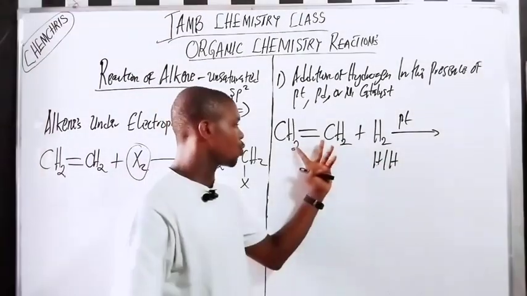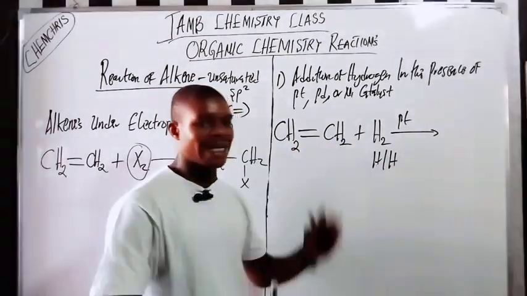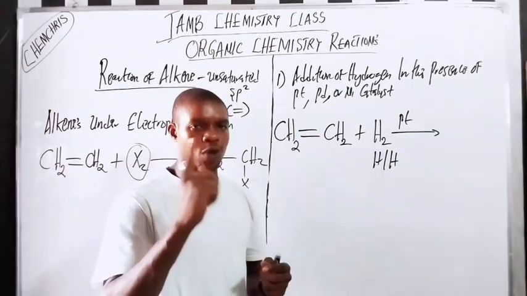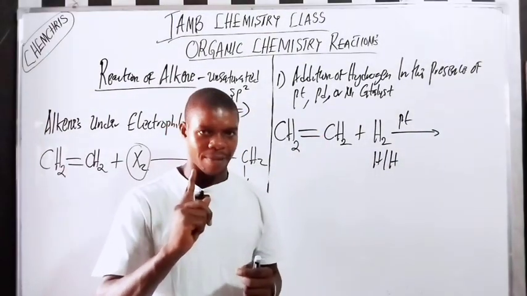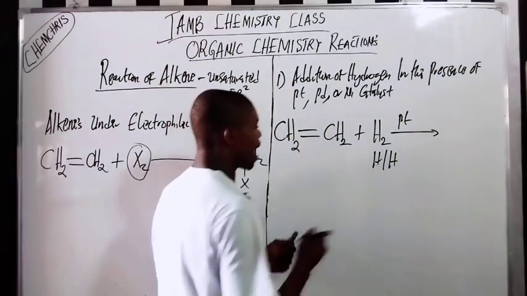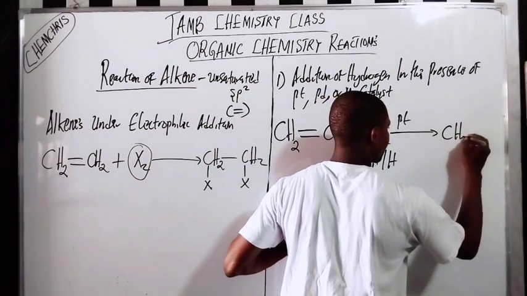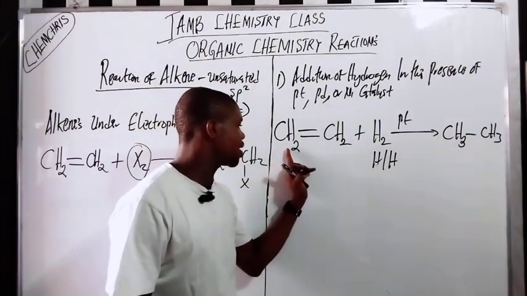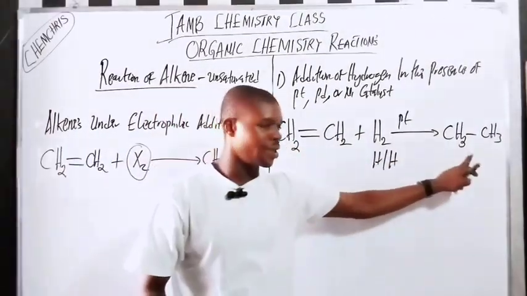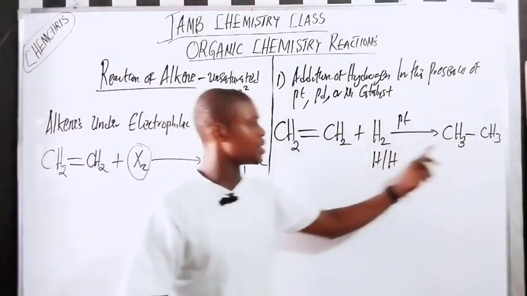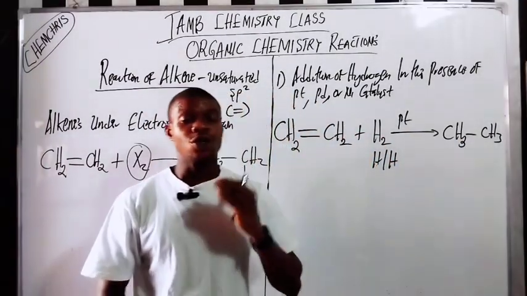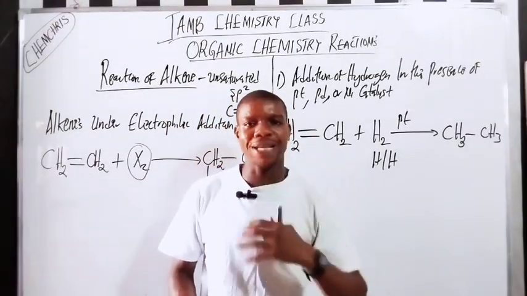Now when you add hydrogen to these two carbons here, the double bond will disappear, leaving one bond, the pi bond will disappear. So when that happens, here we now have CH3, CH3. You can see that this hydrogen here that is 2 before has increased to 3, and this one that is 2 before will increase to 3. By doing that you have removed one bond. That bond you remove is called the pi bond. That is to break the pi bond.